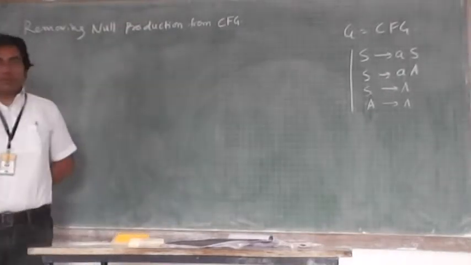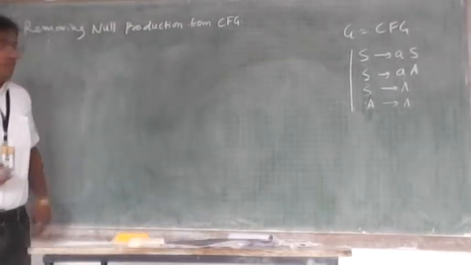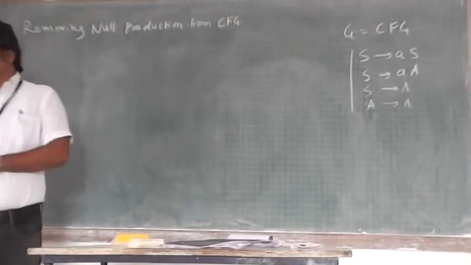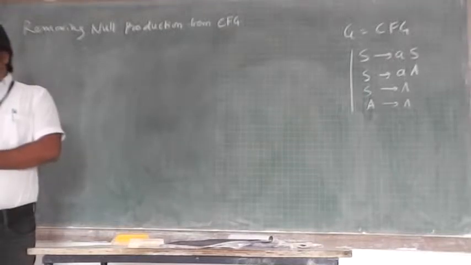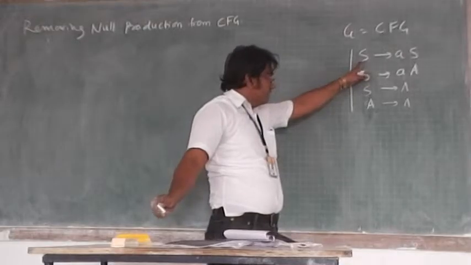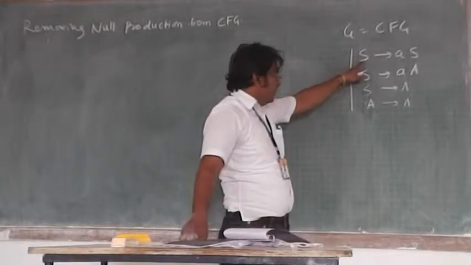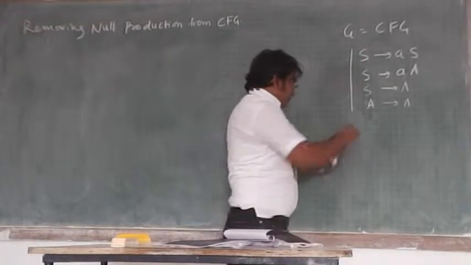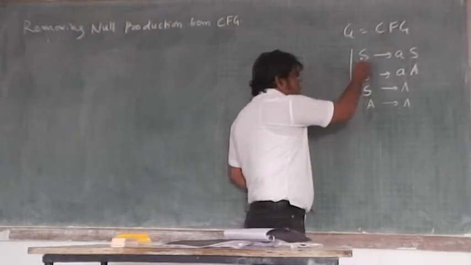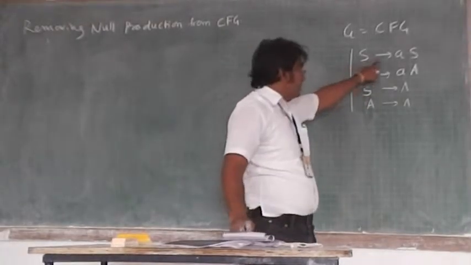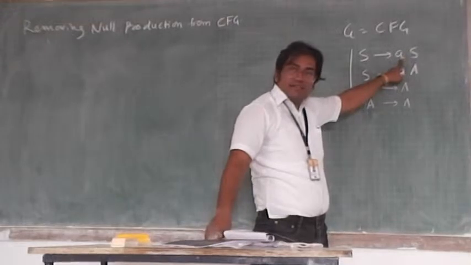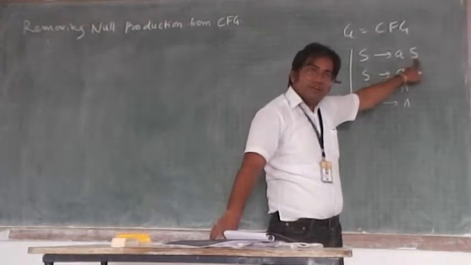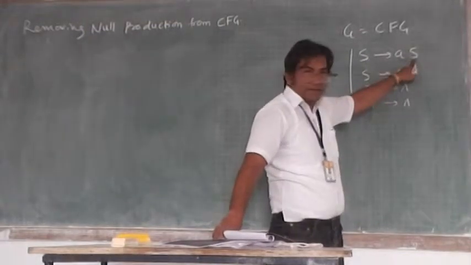Look at these two null productions. What are they contributing to the derivation? This is the context free grammar I am having. The production is like this, and I am looking at these two productions. S implies AS is a production which is deriving A, and the start symbol S is there.